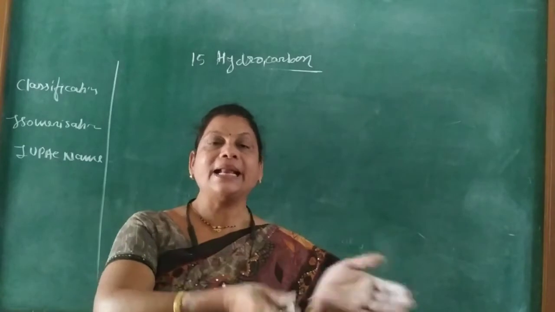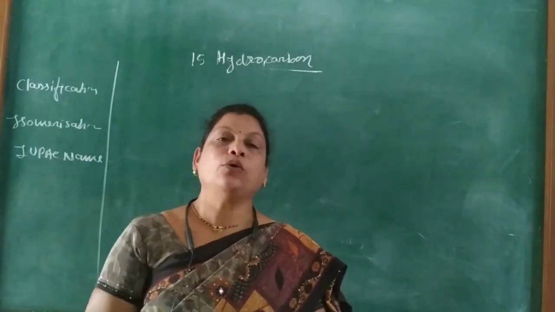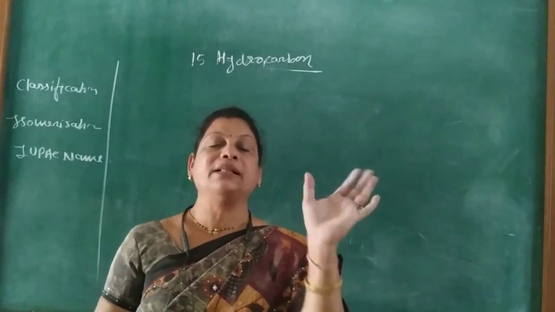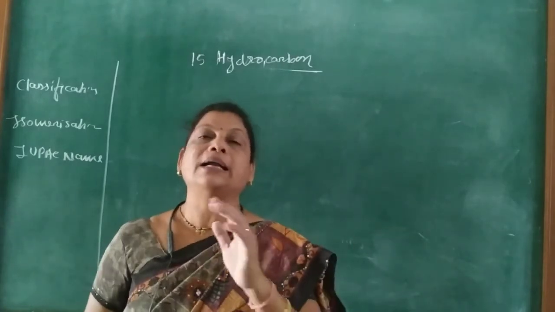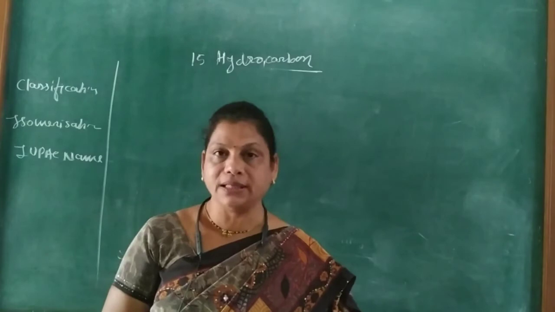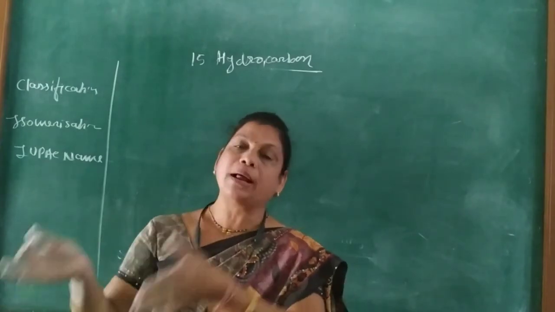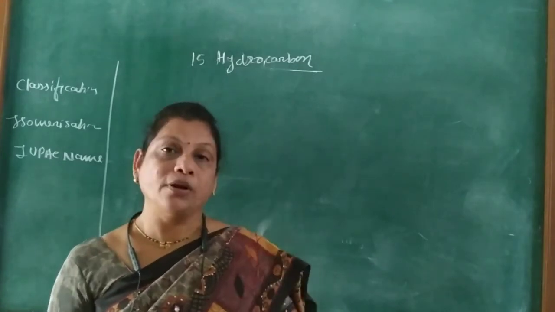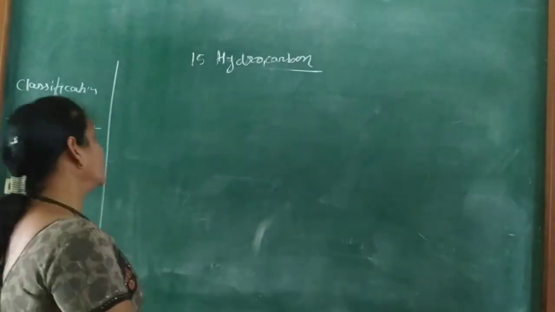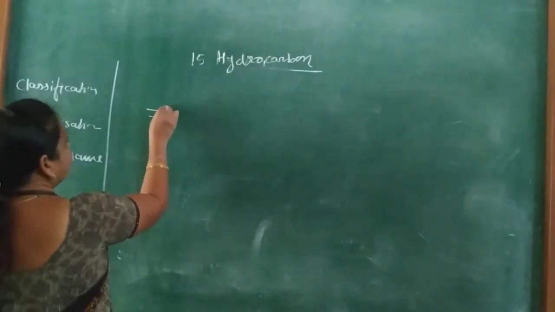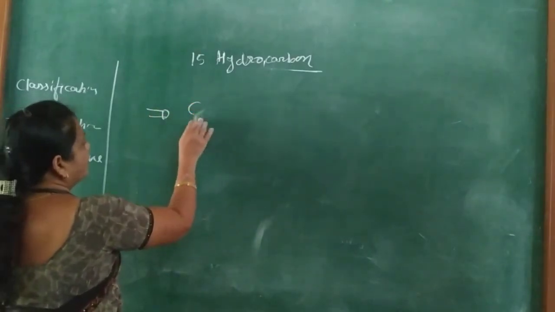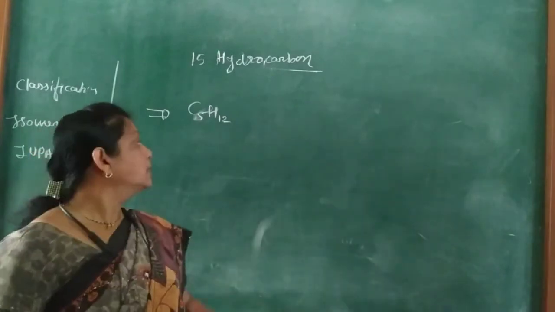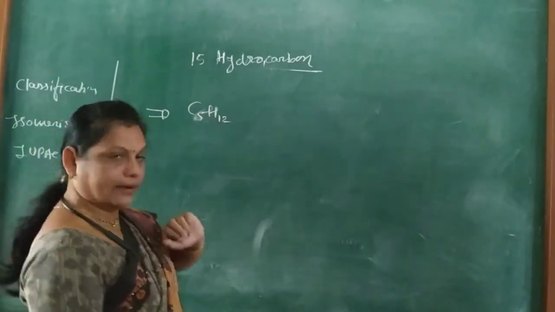Because of the catenation property of carbon, branched or different structures form having the same molecular formula, and they are called isomers of each other. Same molecular formula but different structural arrangement are called isomers, and the phenomenon is called isomerism. First we consider the molecular formula C5H12. This is pentane.